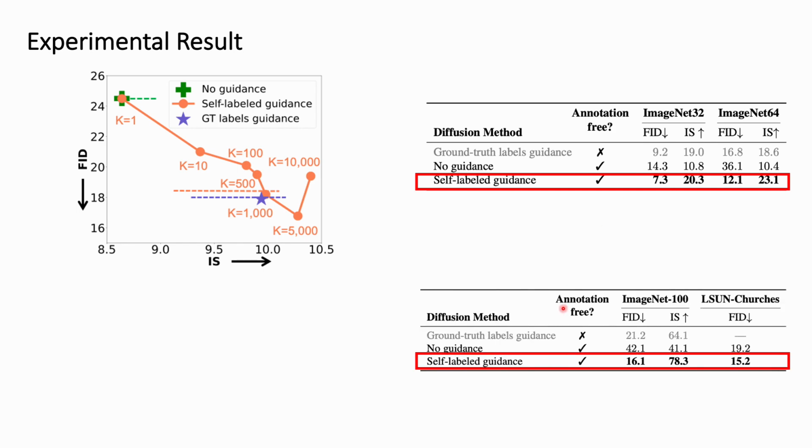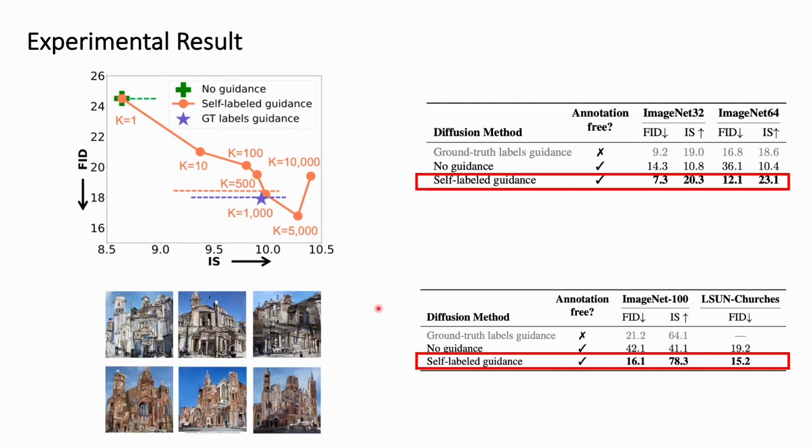And in this table we draw the same conclusion as previously. We also did the same experiments on larger resolution images, for example ImageNet 100 and LSUN churches. We saw the same phenomenon. And here we visualize different clusters of conditions, with different samples conditioned on the different clusters. We can see that different clusters indeed represent different colors and styles of the churches.